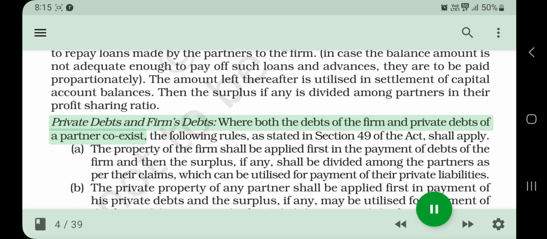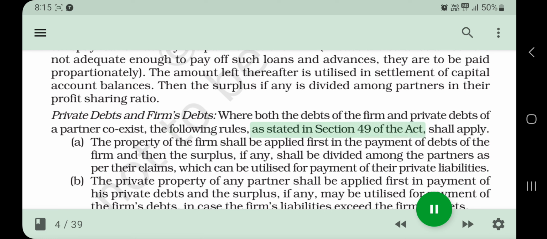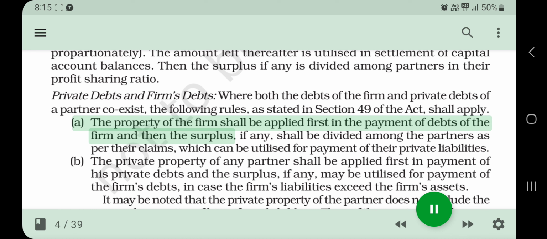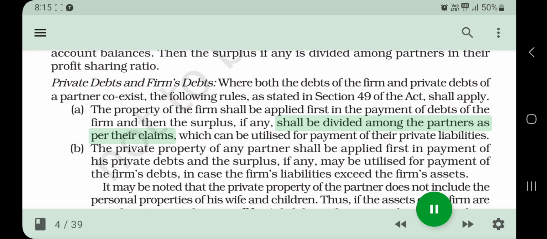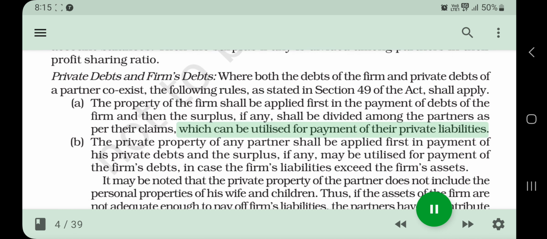Private debts and firm's debts. Where both the debts of the firm and private debts of a partner coexist, the following rules, as stated in Section 49 of the Act, shall apply. A. The property of the firm shall be applied first in the payment of debts of the firm, and then the surplus, if any, shall be divided among the partners as per their claims, which can be utilized for payment of their private liabilities.